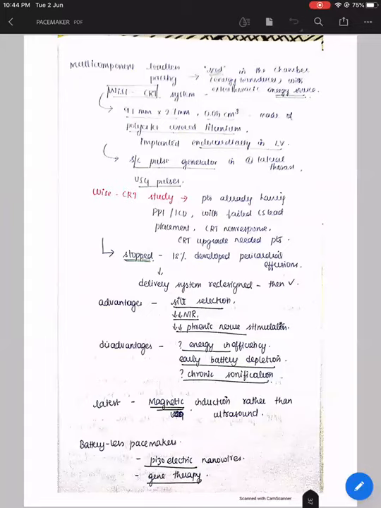There is something called multi-component leadless pacing. Wherein there is a seed which is implanted into the RV or LV chamber. It acts as an energy transducer, and there will be a separate extrathoracic machine which acts as the energy source. So it will have two components. One component is implanted into the LV, and one more component is either kept somewhere or implanted subcutaneously, wherein it acts as an energy source.